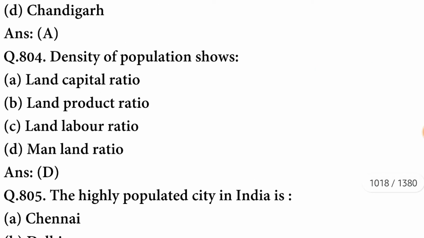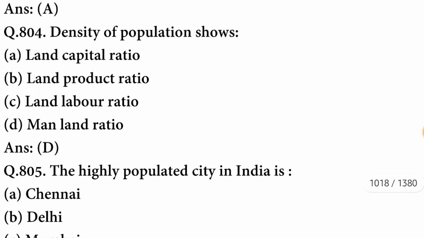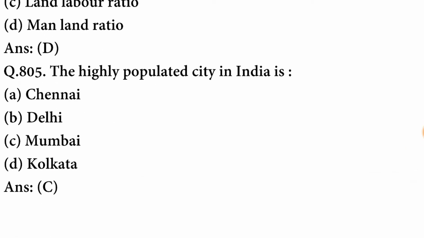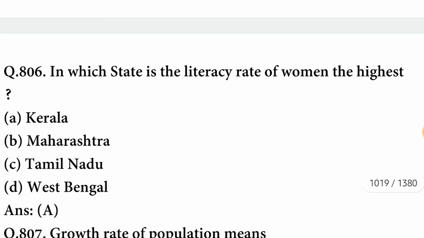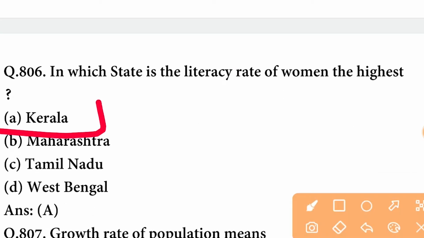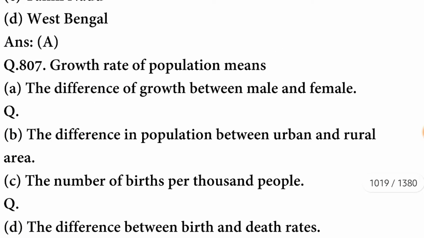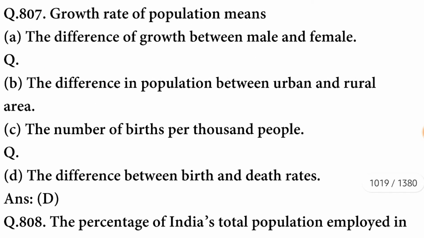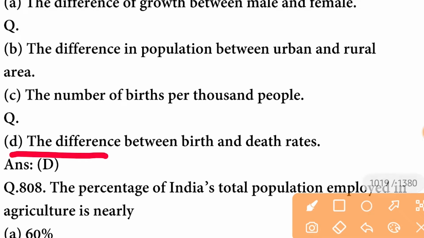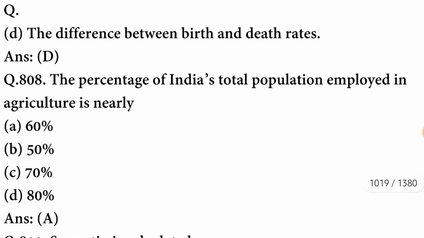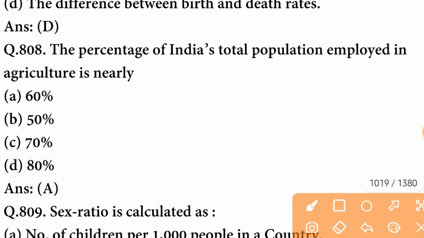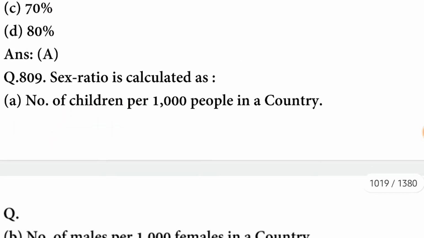A option is correct. Density of population shows man-land ratio. The option is correct. The highly populated city in India is Mumbai. In which state is the literacy rate of women the highest? The state is Kerala. Growth rate of population means the difference between the birth and death rates. The percentage of India's total population employed in agriculture is nearly 60%. A option is correct.